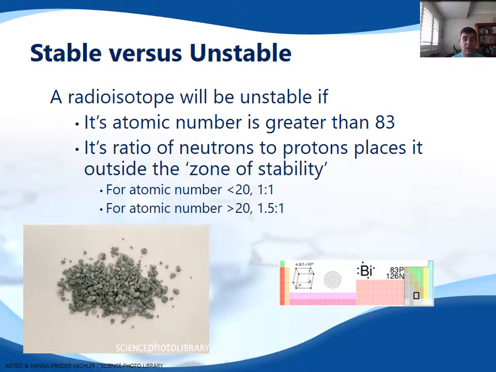Well, the radioisotope will be unstable if its atomic number is greater than 83. So that's the first test. If the atomic number is greater than 83, then it's unstable. Doesn't matter what it is. If it's that big, it's going to be unstable.